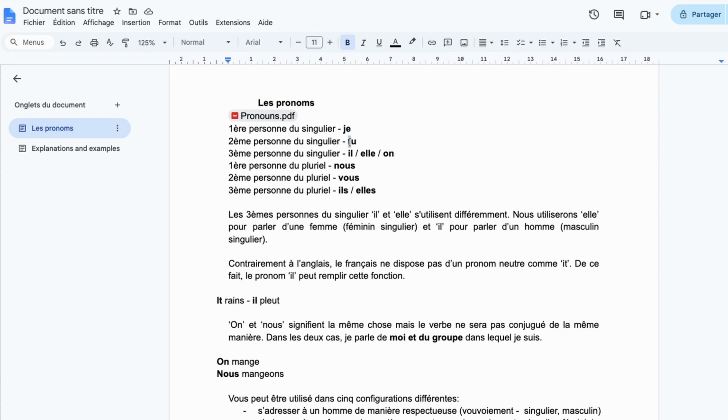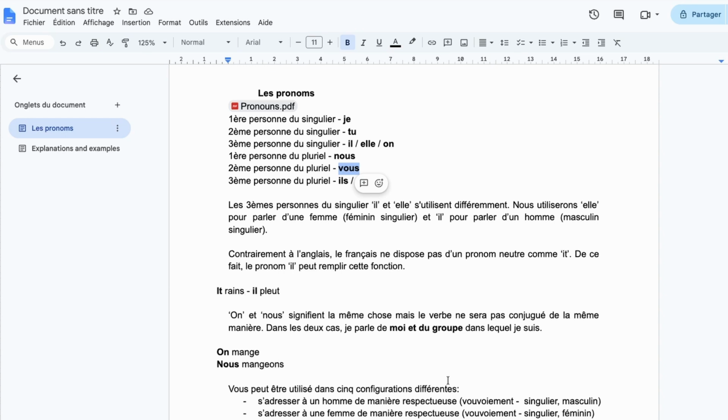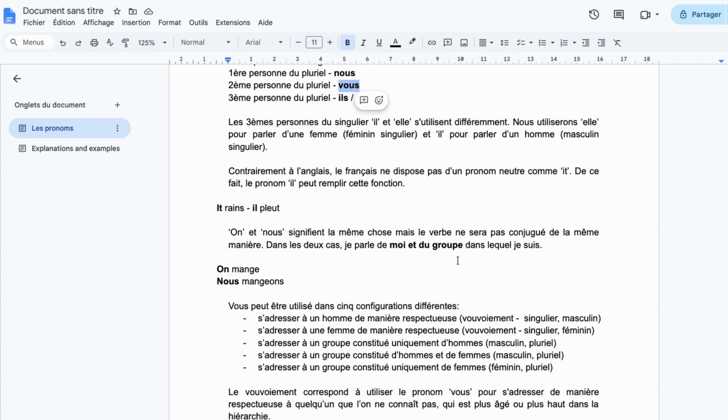In French, we have tu and vous to do those two different things, right? Unless a little bit of detail here. If you're trying to be polite, you will still use vous. You must have heard this before. This vous when speaking to only one person, it means that we are trying to be polite, okay? So when we are using vous to speak to only one person, we are referring to this as vouvoiement.